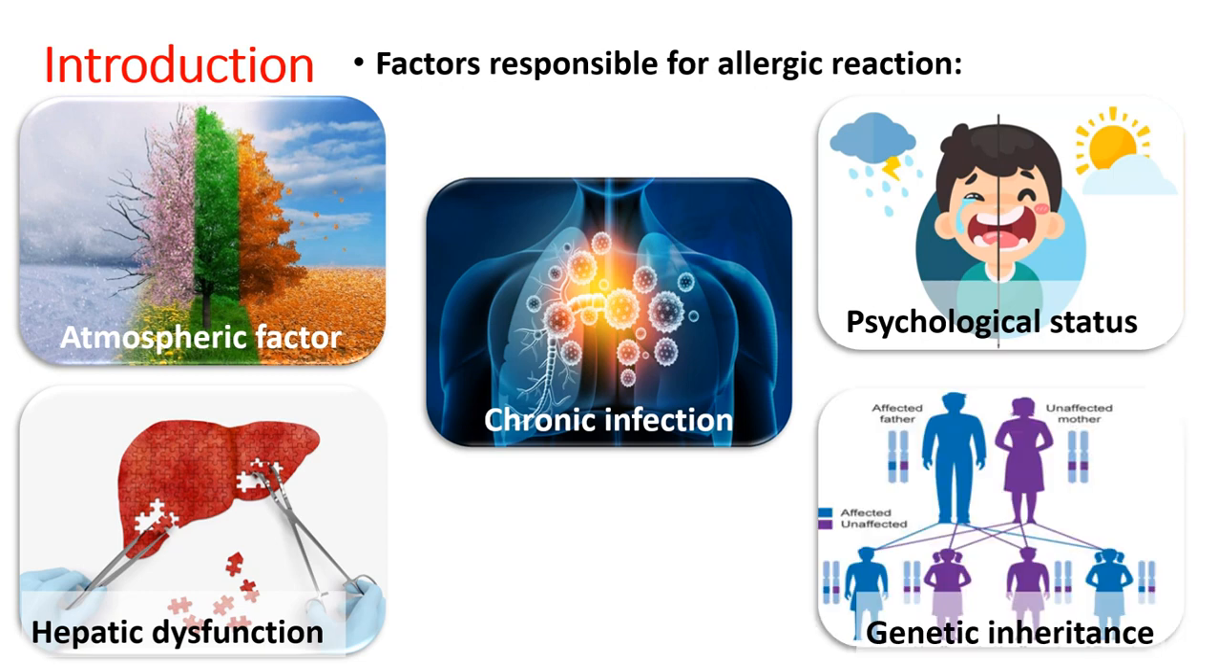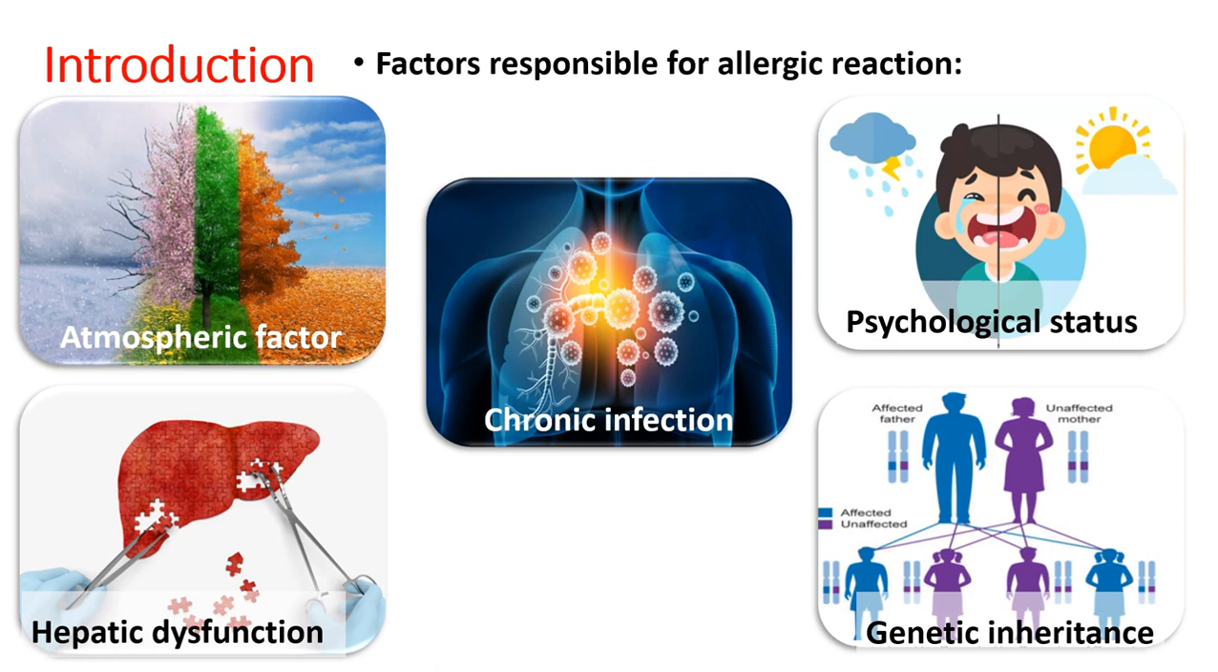Another factor is genetic inheritance. The genes responsible for allergy pass from parents to offsprings. Now, depending upon the offspring that has got the allergic gene, and also the expression of such allergic gene, can make an individual allergic to a particular component.